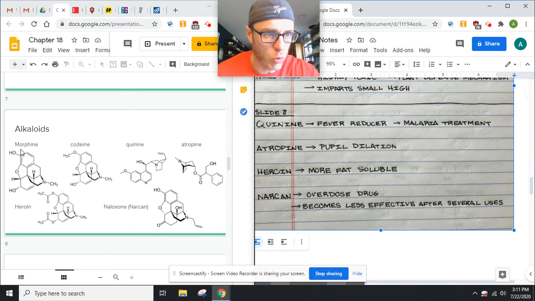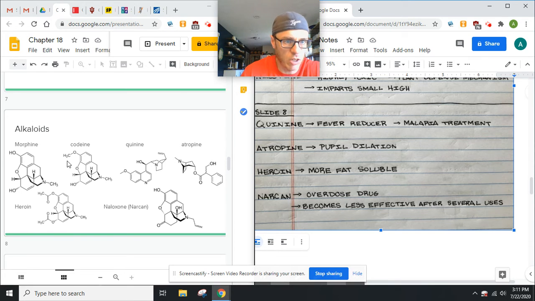All right, so we know morphine's a painkiller, same with codeine. We just changed one little part and all of a sudden not quite as addictive. Quinine here, it's a fever reducer, it's a malarial treatment. You can see there's some amines here that's derived from, I think it's tree bark. Atropine, you do this with pupil dilation. So your pupils get really big, you look kind of weird. This compound right here, that squiggly line means it can be either coming out of the page at you or going behind it. It doesn't matter which one.